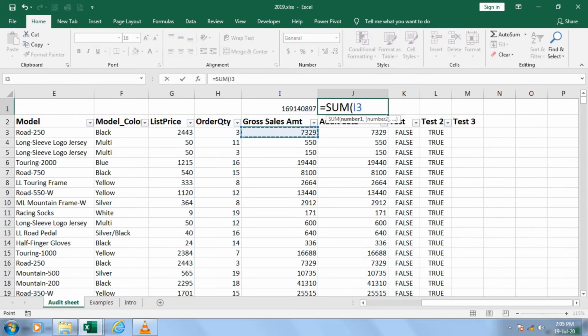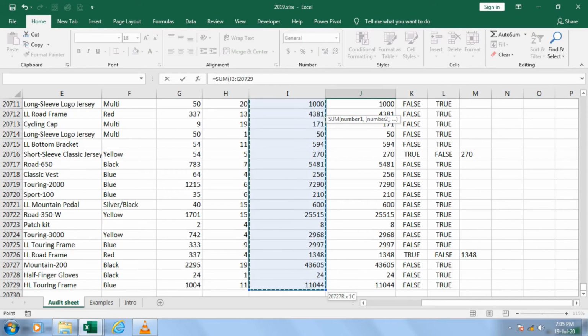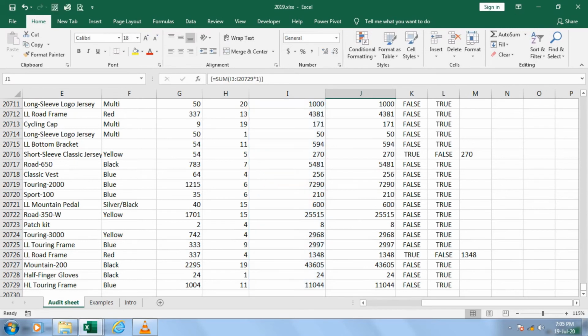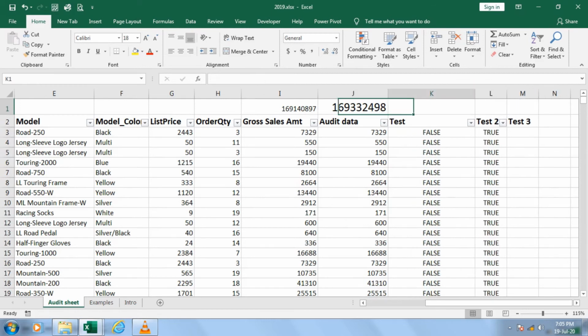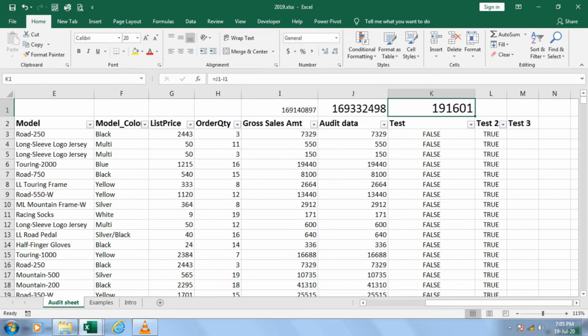Guys, how long will it take? Correct. How long will it take? Hardly even 1 minute. Multiplied with 1. Close your bracket, Control Shift and Enter. See, my job is done. Sir, what's the difference? Okay, I'll tell you. This is the actual amount minus this. So that means your company is not showing the figure actually.